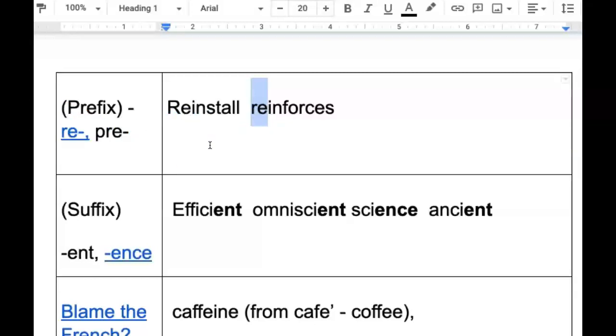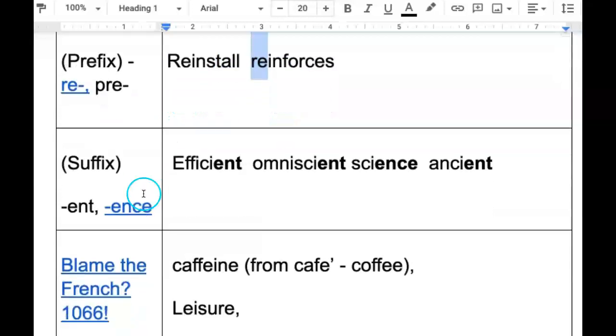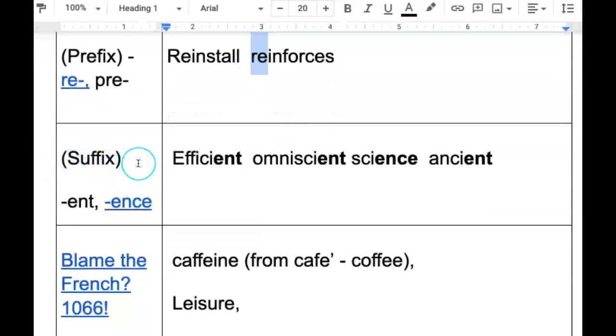Again, re means again, pre means before. So those are two prefixes to watch out for. If you have that prefix and the word starts with I, spell the prefix and then spell the word. Reinstall. Okay, now we have a suffix, another suffix.